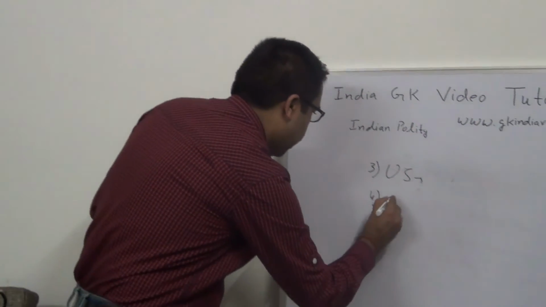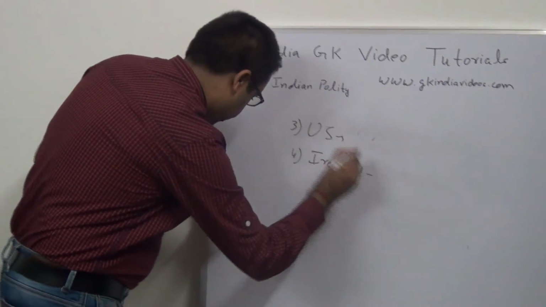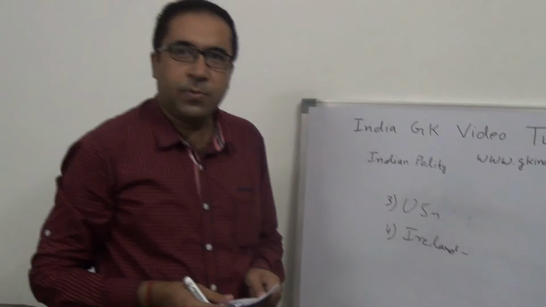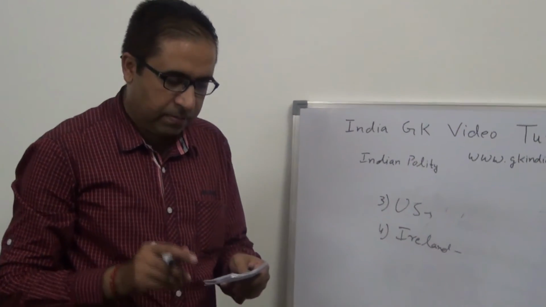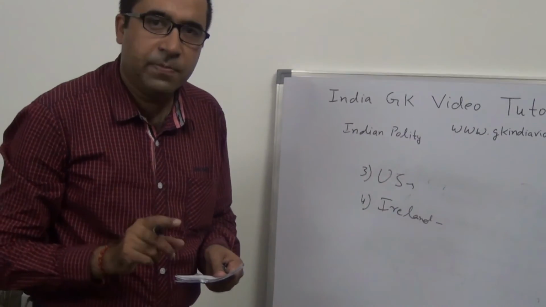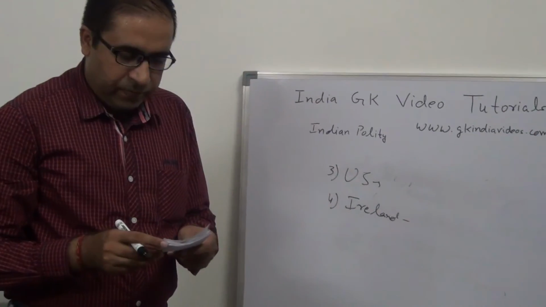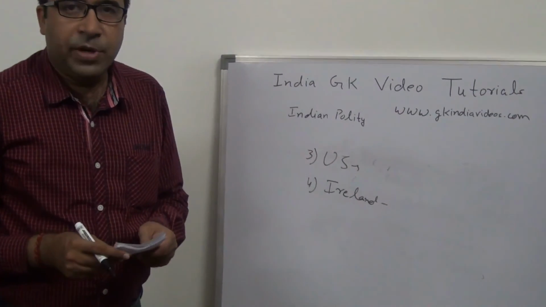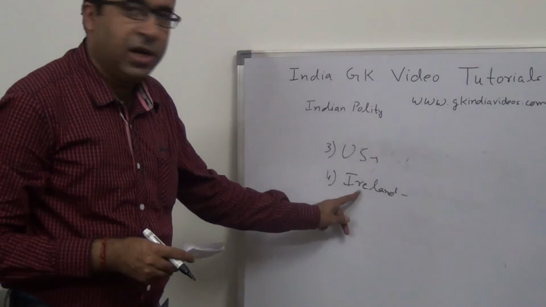Fourth is Ireland. Directive principles of state policy were taken from Irish Constitution. And method of election of Indian president was also taken from Ireland. And few members who are nominated in the Rajya Sabha by the president, this provision was also taken from Ireland.